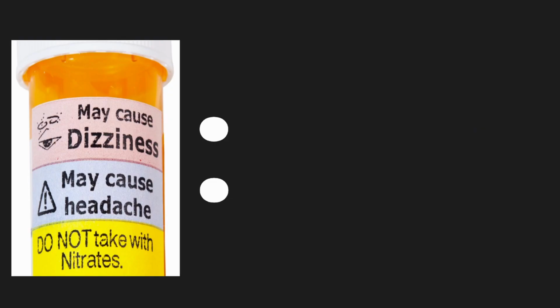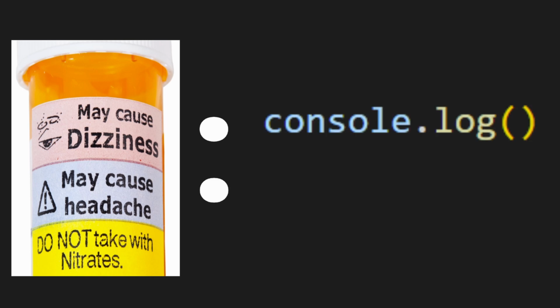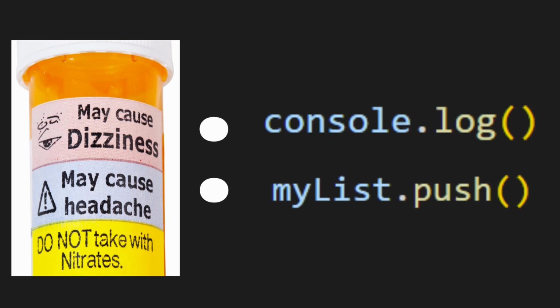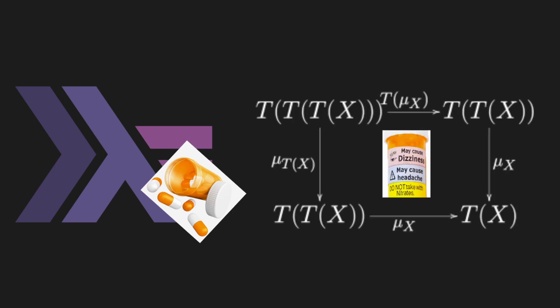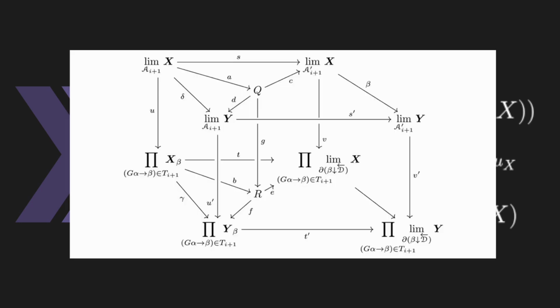A side effect, like I mentioned before, is basically doing anything outside the scope of the function, so like printing to the console or even adding something to a list. Side note, functional programming languages can actually get around this by using another math concept called monads, which sort of quarantine off the contaminated side effects. But sadly, I can't get into that in this video because that would take way too long.